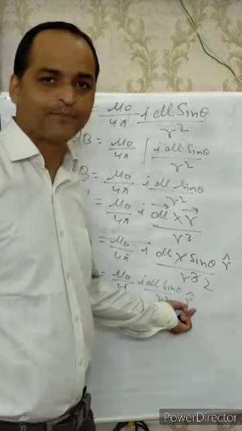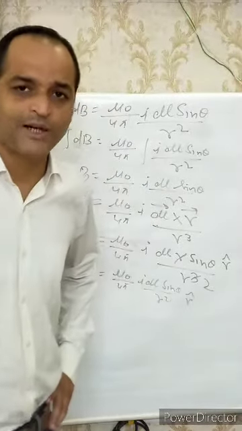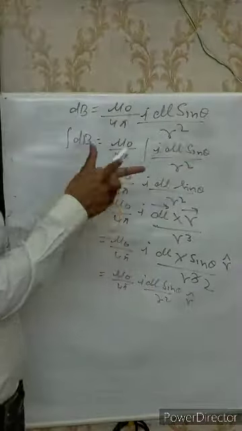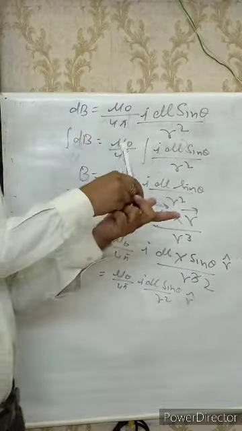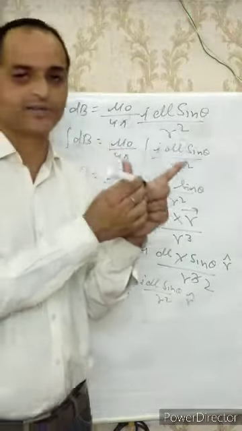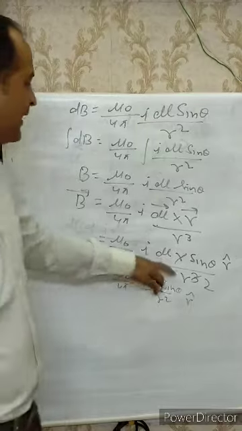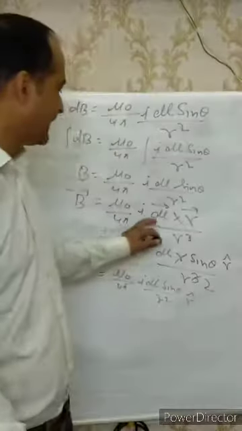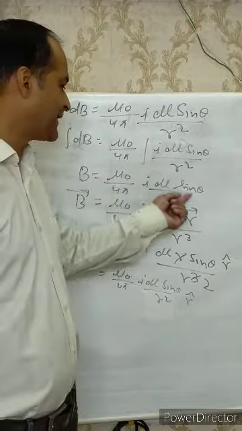What is the direction r cap? From the vector product we know that the direction of A cross B is perpendicular to the plane containing A and B. Suppose this is A and this is B, then their cross product will be A cross B, and this is its direction, perpendicular to the plane containing A and B. The direction of the magnetic field is perpendicular to the plane containing dl and r, and the magnitude of the field is given by mu naught by 4 pi I dl sin theta by r square.